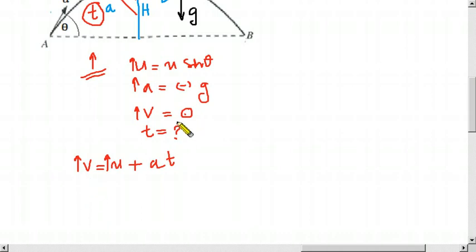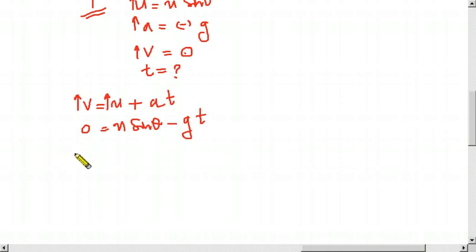So v should be 0, and the initial velocity upwards is u sin theta. It is a deceleration, so the acceleration is minus g. The time t we don't know, that's what we are going to find out. We take that term to the left side so it becomes positive, then u sin theta.